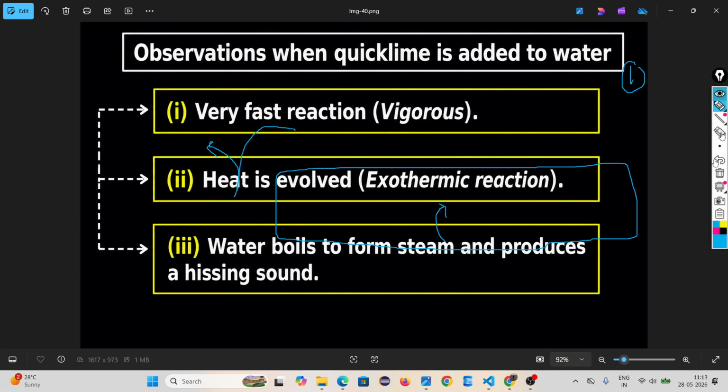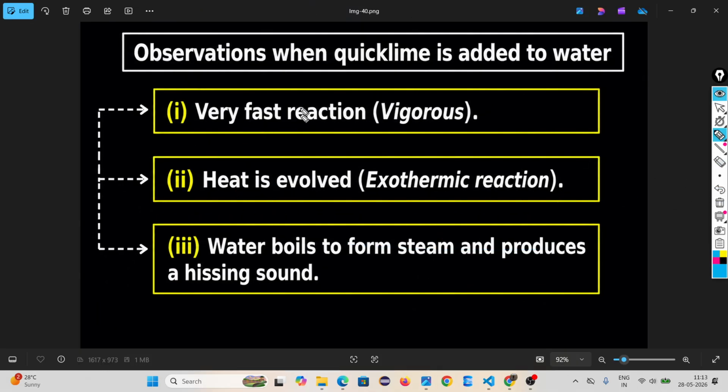And then look. Actually, when this reaction is happening, when calcium oxide reacts with water to give calcium hydroxide: calcium oxide in solid form, H2O in liquid form, and calcium hydroxide in aqueous form.